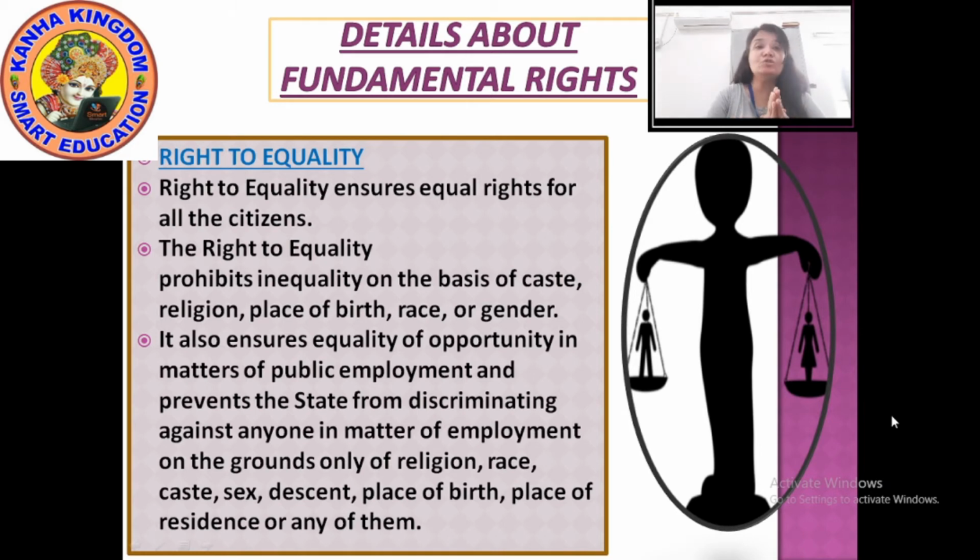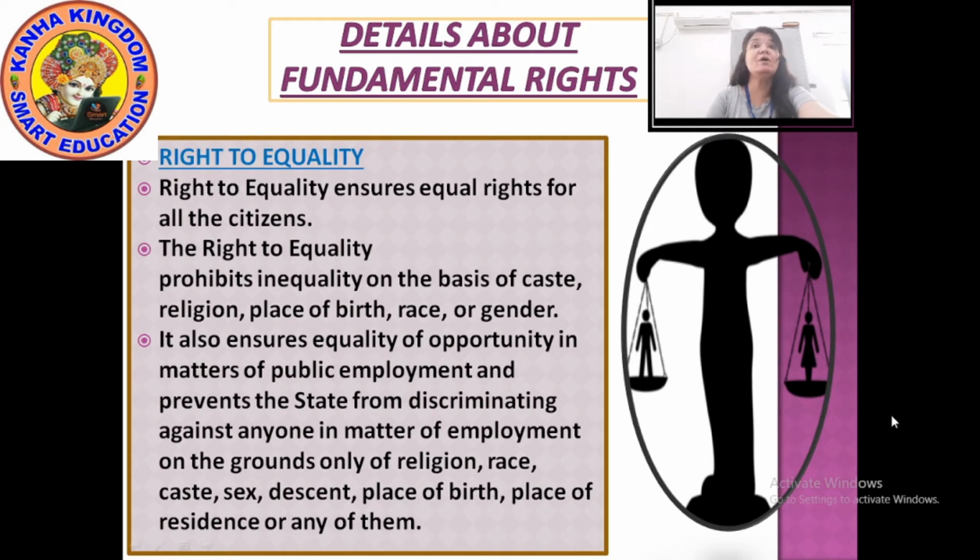No job can be given on the basis of religion, race, caste, sex, or descent. What is descent? Descent means an act of moving downward, dropping or falling.